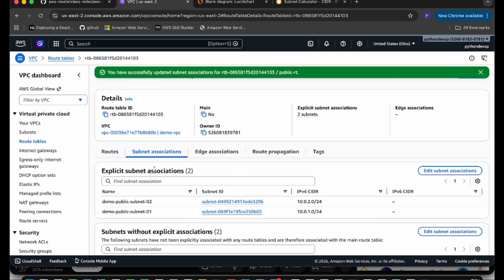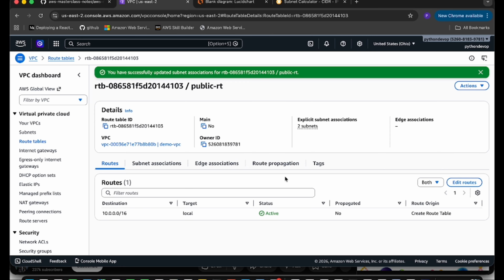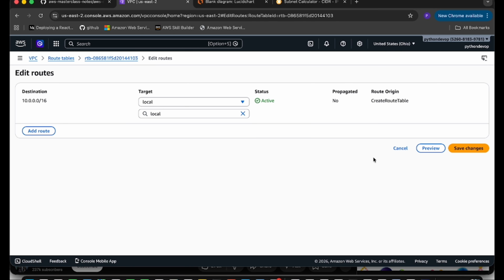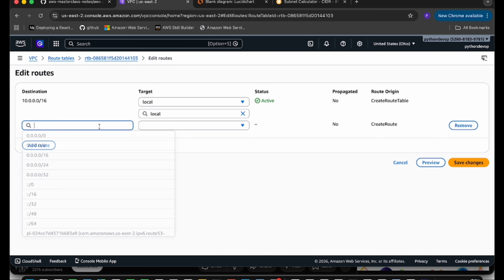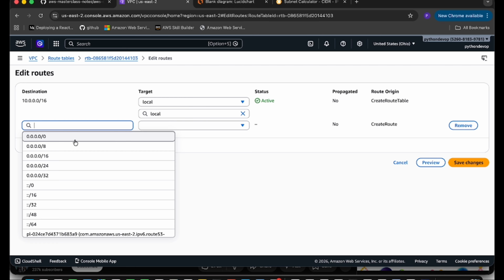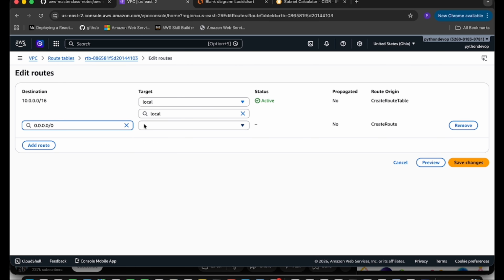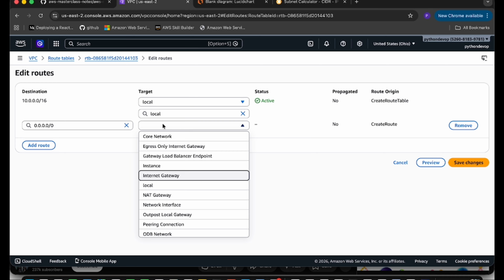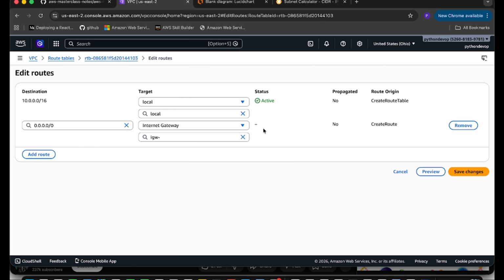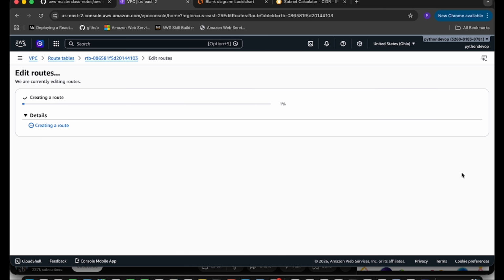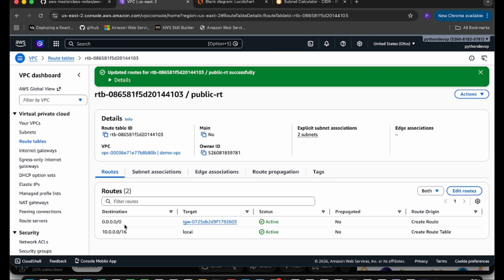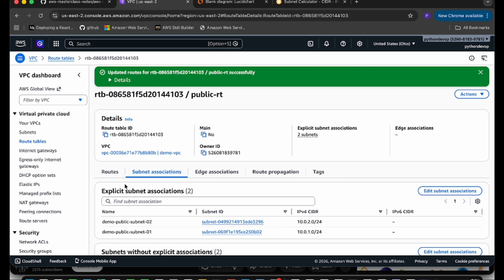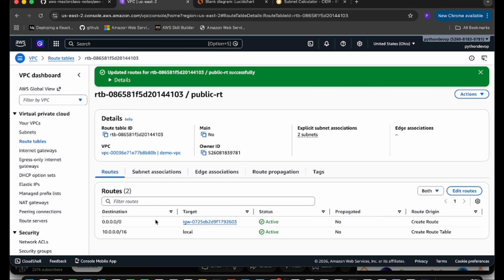So subnet are associated. Now go to the route table and click on the edit route, and here you have to add the route. For internet IP, you have to give the anywhere IP, that is internet ID. Now you have to select the internet gateway. I have created one. Now click on the save changes. See, this subnet has direct access of the internet gateway.